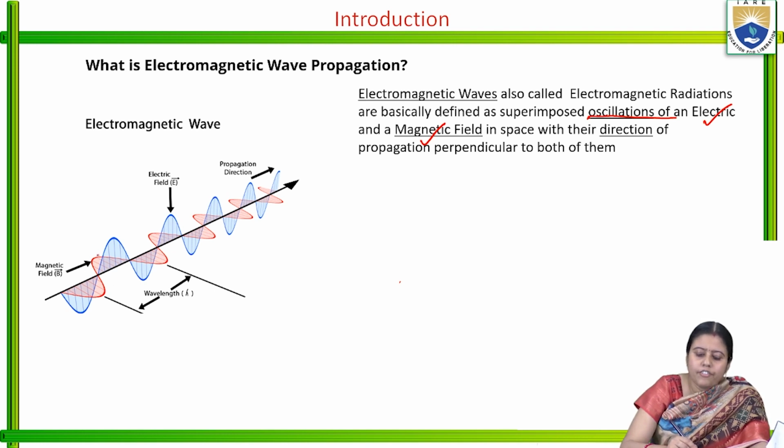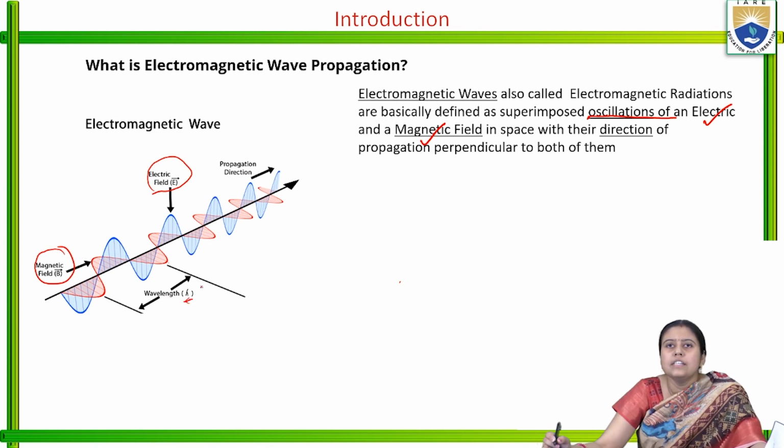The magnetic flux density is B, and the electric field intensity is E. The wavelength of both we have taken as lambda. So they will superimpose on each other, and they will form a new wave, and this wave is known as the electromagnetic wave.